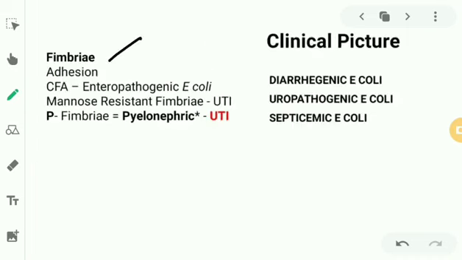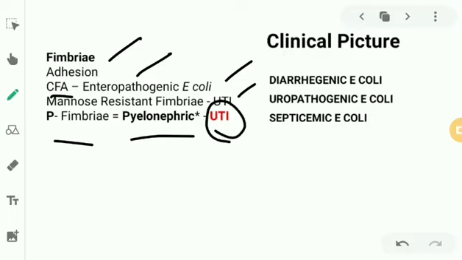Now, I already said fimbriae. Flagella is for motility, and the shorter one, fimbriae, is for adhering to the surface of the host cells so that it can infect in a better manner for adhesion. And colony factor antigen is found in enteropathogenic E. coli, the E. coli which causes diarrhea and GI tract infections. And there is mannose resistant fimbriae, which is a part of UTIs. And P fimbriae stands for pyelonephritic or pyelogenic. So it is the major causative reason for UTIs in human beings.